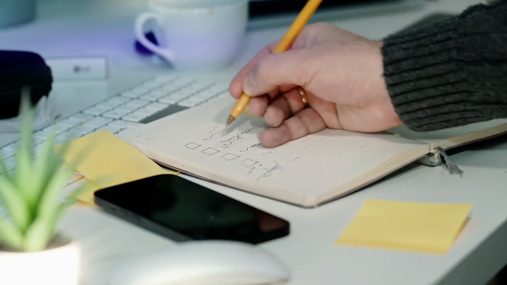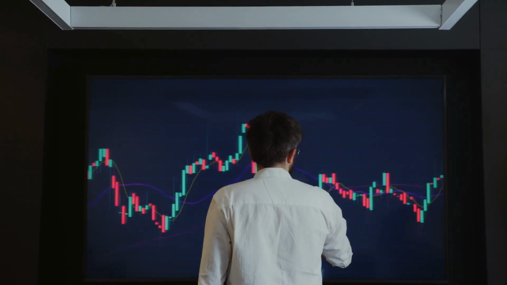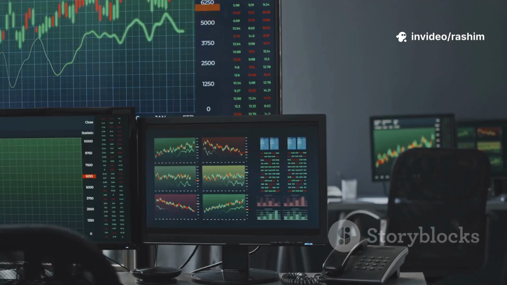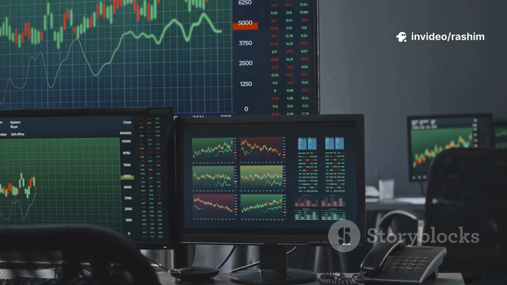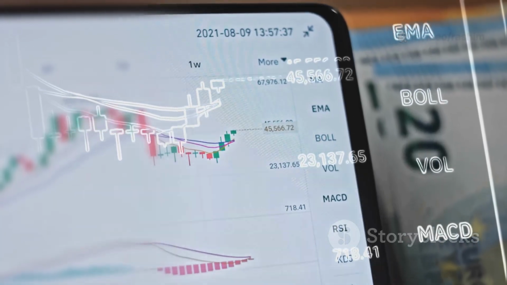Just like with entries, exit rules must be defined before you enter the trade. This prevents you from making emotional decisions in the heat of the moment, when your money is on the line. You need a plan for taking profits and a plan for cutting losses. Let's start with the happy scenario, taking profits. When do you sell to lock in your gains? There are many ways to do this.